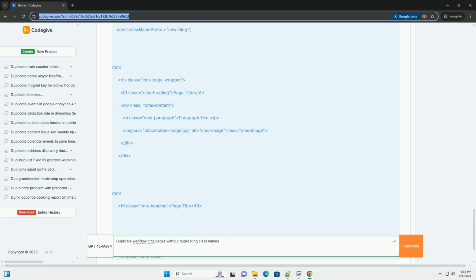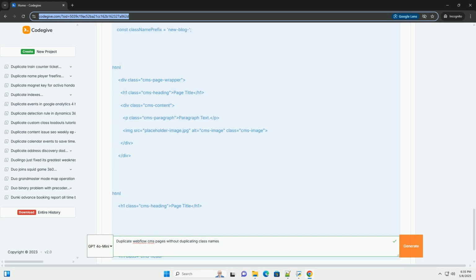Good luck! Duplicating Webflow CMS pages without duplicating class names: a comprehensive guide. This guide provides a detailed walkthrough on how to duplicate Webflow CMS pages without replicating their associated class names. This is crucial for maintaining clean code, preventing styling conflicts, and ensuring maintainability in your Webflow projects. We'll cover different scenarios, approaches, and coding examples using both custom code, JavaScript/jQuery, and Webflow's built-in features.